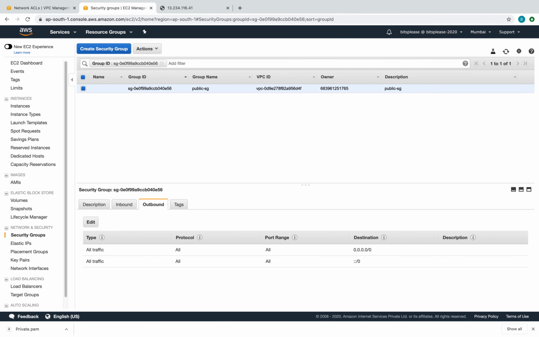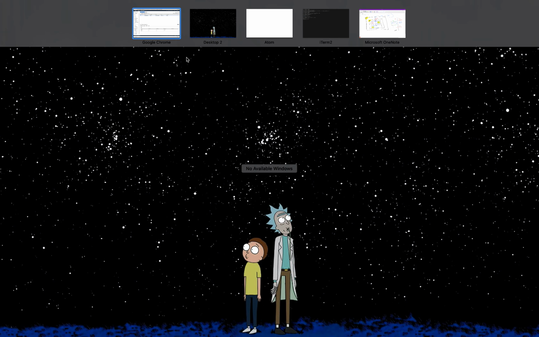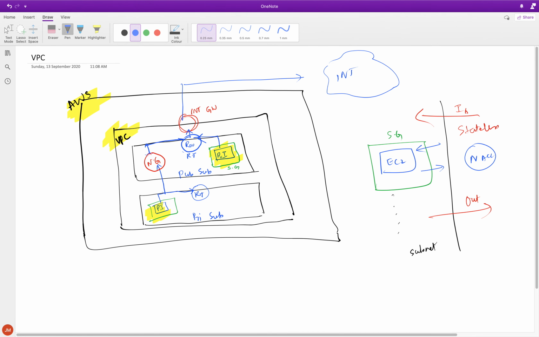So the last conversation which I want to have here is VPC peering. So VPC peering is very interesting. Again, let's go back to the diagram. So this is our VPC which we already have. What if we have one more VPC, and we want to talk to that VPC?